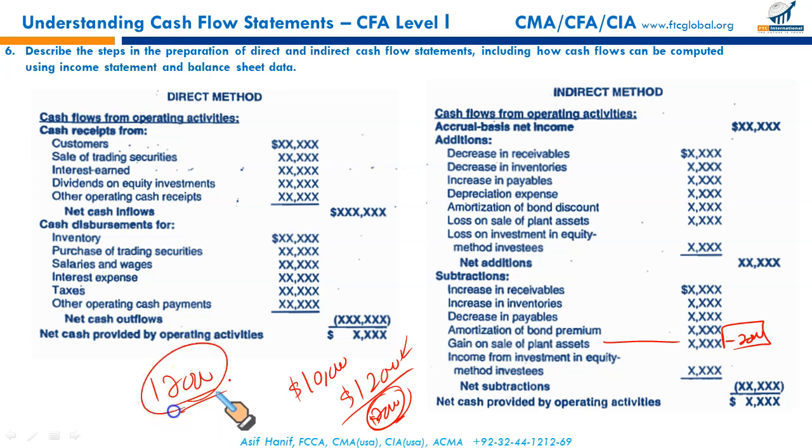The whole of this $12,000 will be shown as cash flow from investing activities. If we did not remove this $2,000 from net income, it will be double counting. This $2,000 gain is included in your net income, right? And at the same time, you are considering the full $12,000 as a cash flow from investing activity.